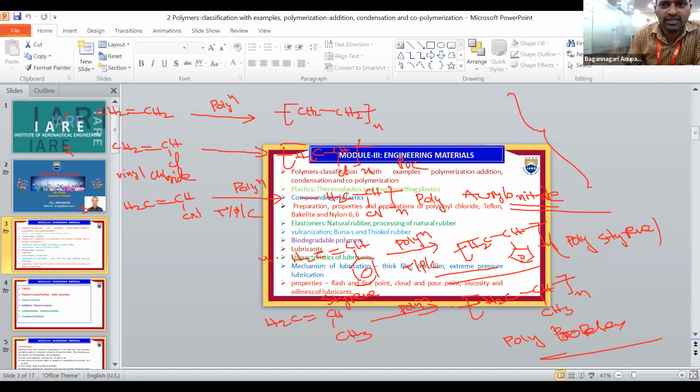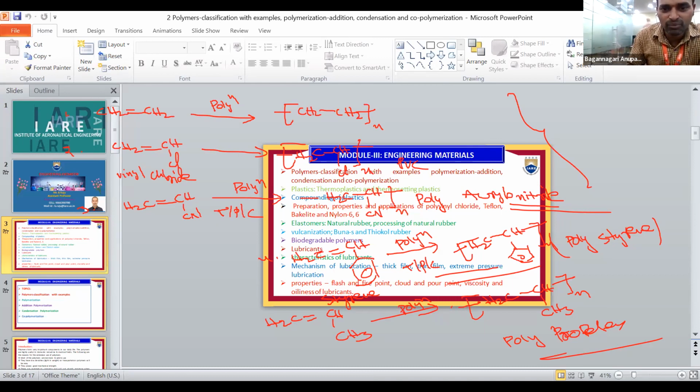Any doubts here? So you have to practice all these reactions, then it is easy. Any 3 or 4 examples are enough from the examination point of view. These are all the same. Here you see polythene is there: ethylene molecule CH2 double bond CH2. Vinyl chloride CH2 double bond CHCl. Acrylonitrile CH2 double bond CHCN. Styrene CH2 double bond CH benzene ring.